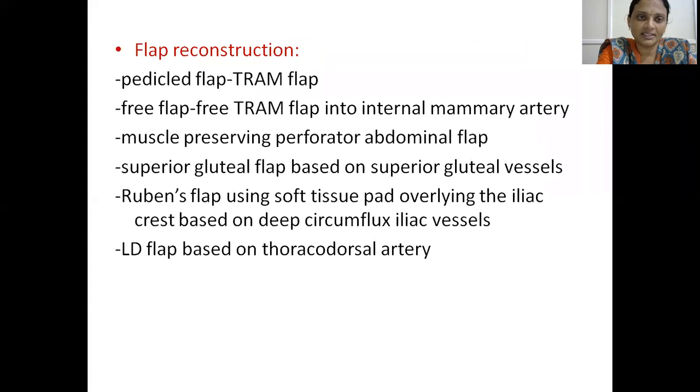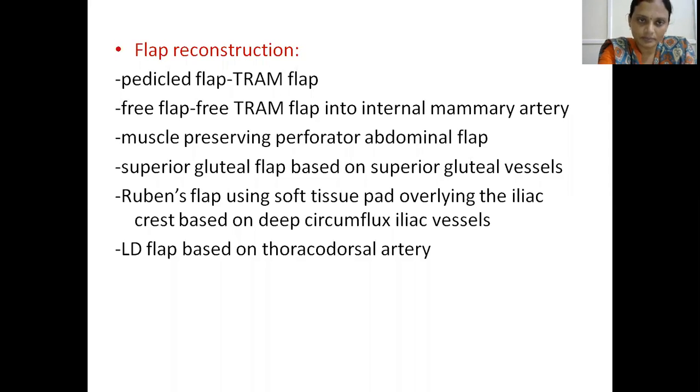Small notes on flap reconstruction. We can use pedicled flap. The most commonly used flap is TRAM flap, transverse rectus abdominis muscle flap. We can also use free flap, that is free TRAM flap. Muscle preserving perforator abdominal flap. Superior gluteal flap based on superior gluteal vessels. Rubens flap using soft tissue pad over the iliac crest based on deep circumflex iliac vessels. Latissimus dorsi flap based on thoracodorsal artery.